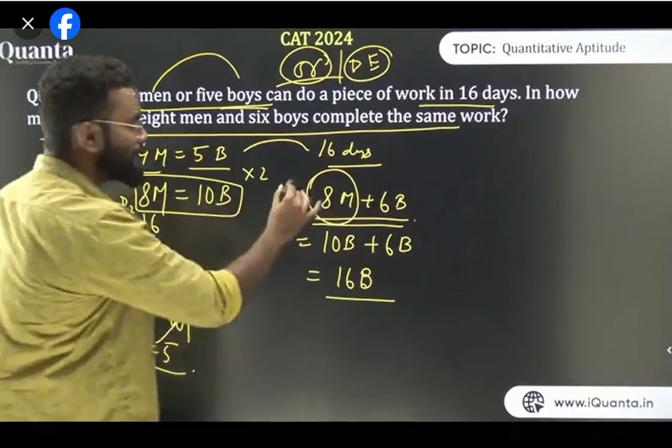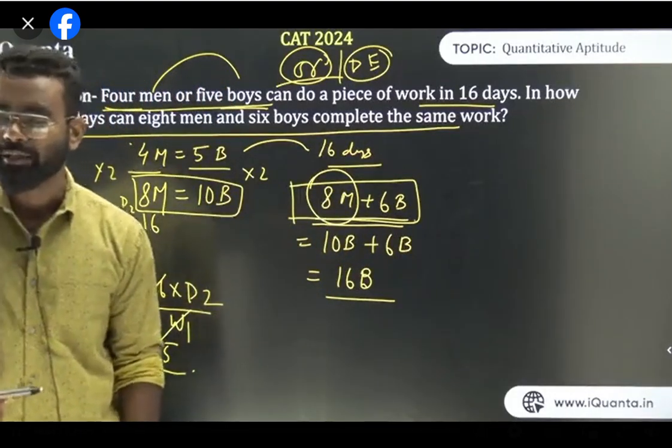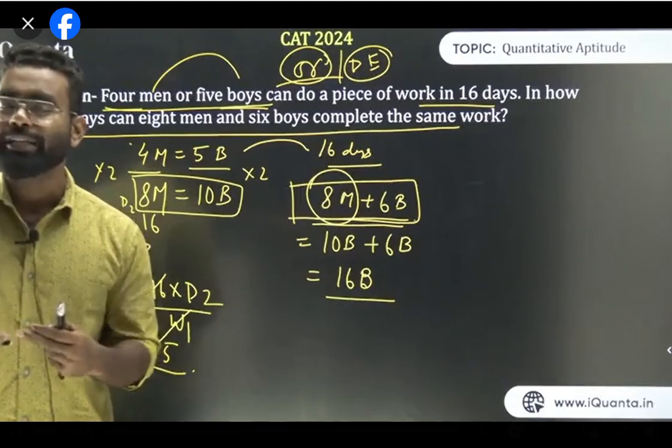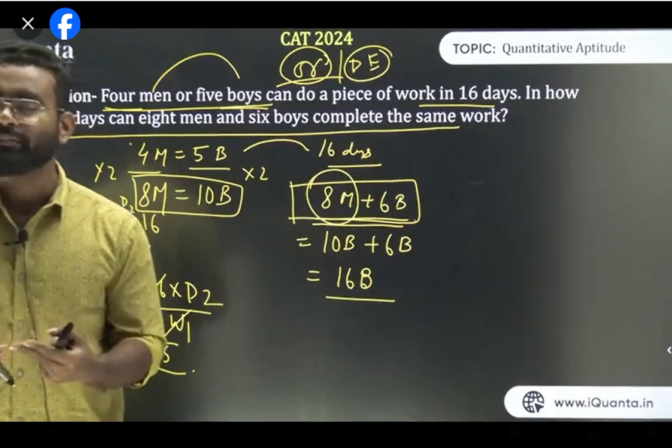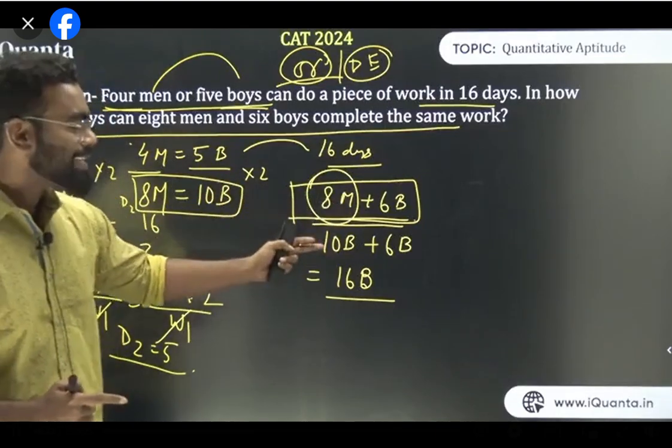Now I need to find what is 8 men plus 6 boys. I cannot solve this question by using two efficiencies together. So I need to convert everything into a single variable, whether it is men or boys. As we have seen, if I convert men to boys, it is easier for me to calculate.